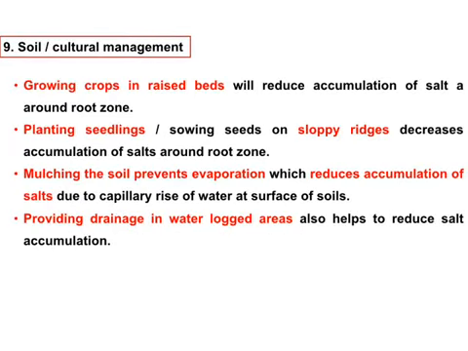For some of the soil and cultural management, we can grow the crops in raised beds, then plant the seeds in sloping ridges. You can avoid the accumulation of salts. Then mulching is a main practice to prevent the evaporation of soil moisture. Then providing drainage to the waterlogged area. Drainage is an important practice for salinity management.